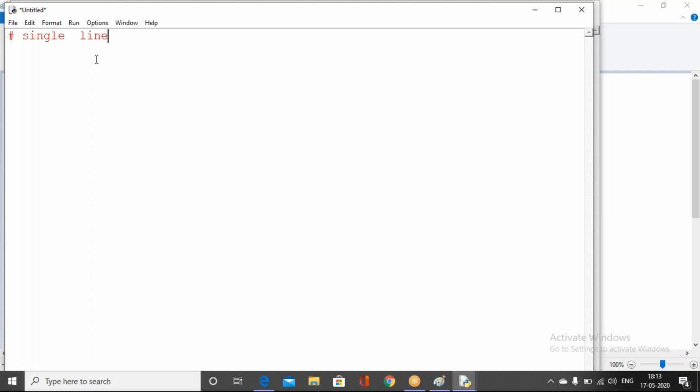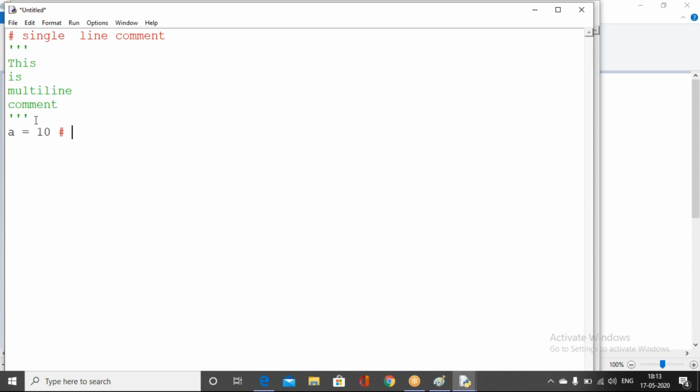We also have triple quotes, within which we can write multiple lines. This is a multi-line comment.